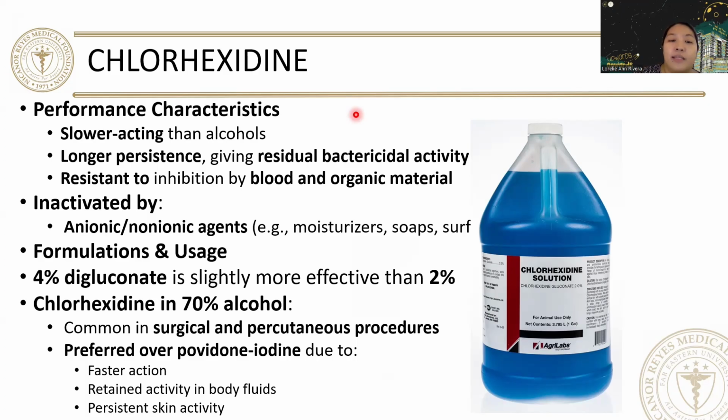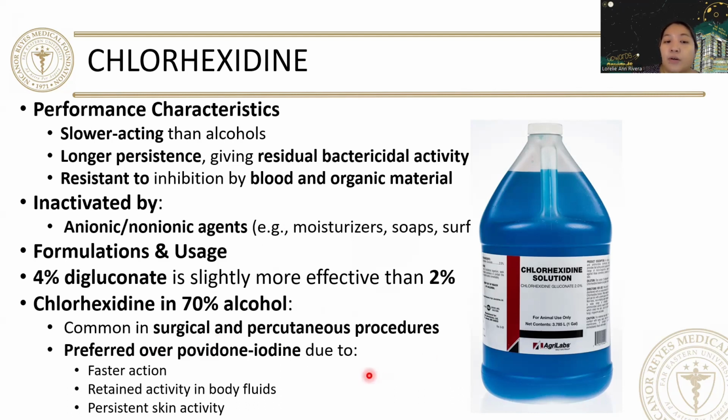It is inactivated by moisturizers or soap, and the 4% gluconate is slightly more effective than the 2% chlorhexidine gluconate. Chlorhexidine in 70% alcohol is the one commonly used for surgical and percutaneous procedures.